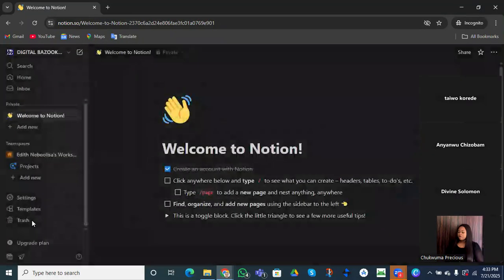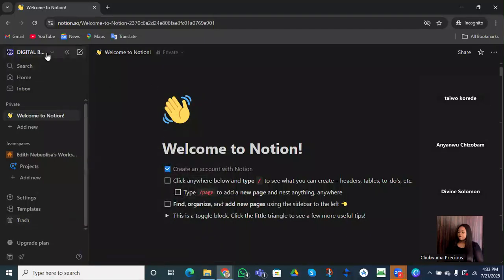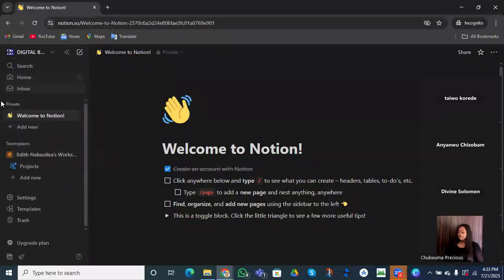All right, so let's leave this place now. Welcome to our Notion. From here you are going to see our workspace. Remember, we changed it to the digital bazookas workspace. You can see I am on a free plan and I have 5 members already that I've added. I have the permission to add a new workspace if I want to. I can equally add another account of mine that has Notion.